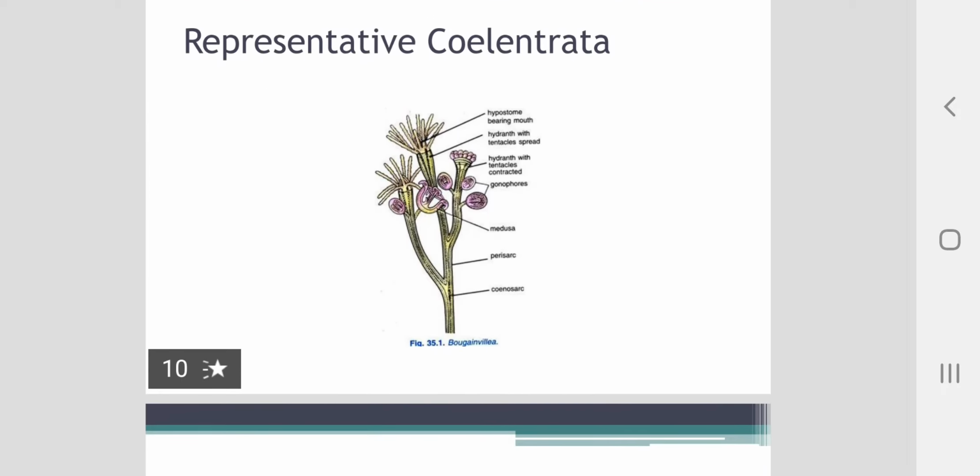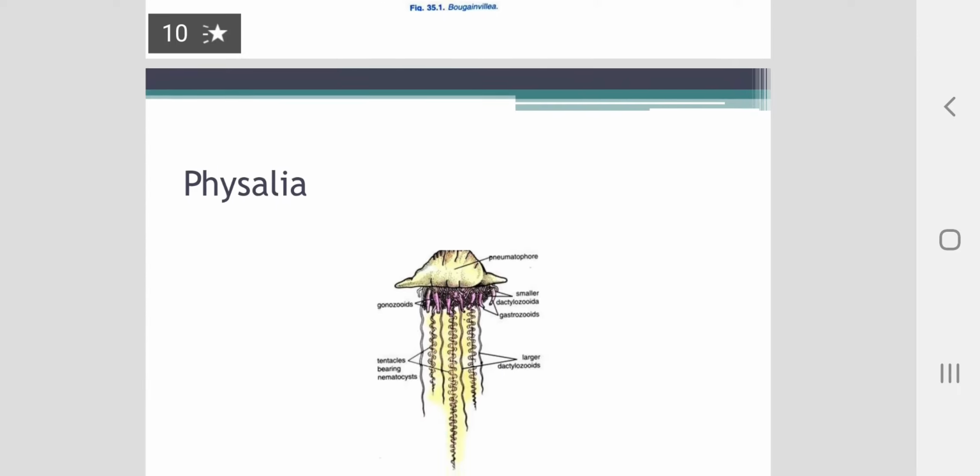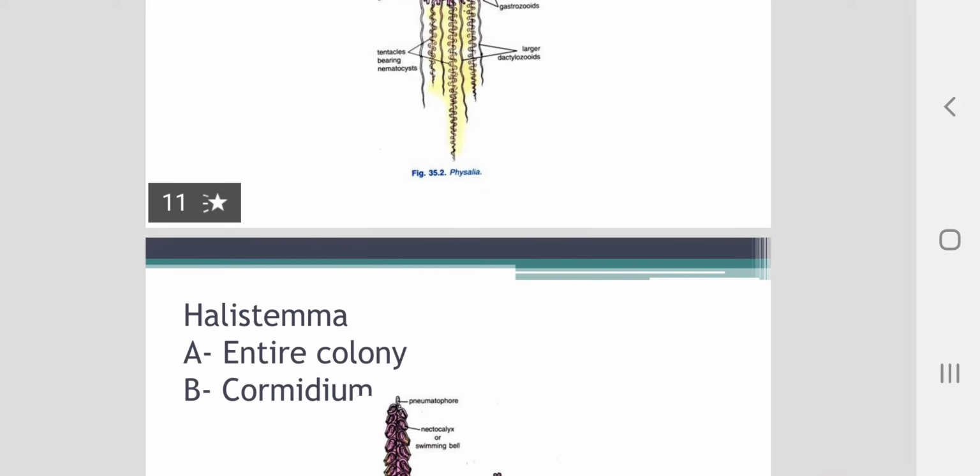These are some more examples of the phylum Coelenterata. This is Bougainvillea of class Hydrozoa. This is Physalia.